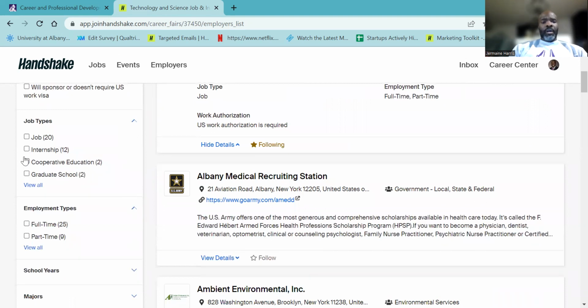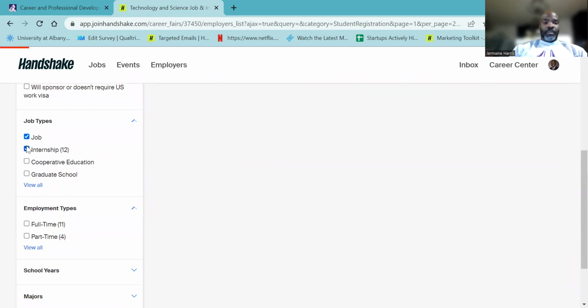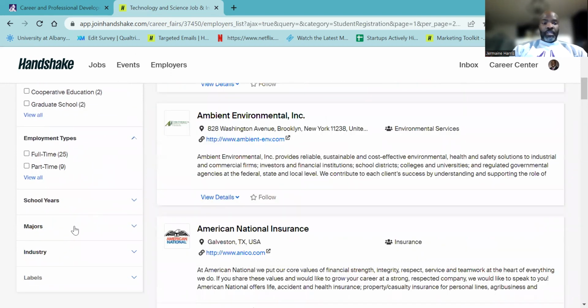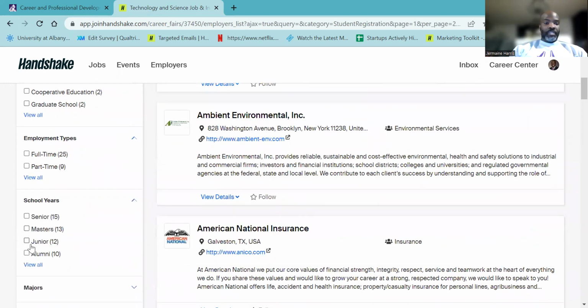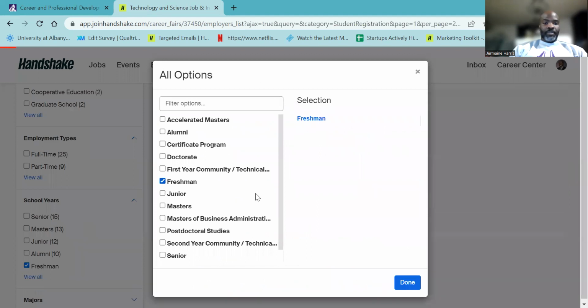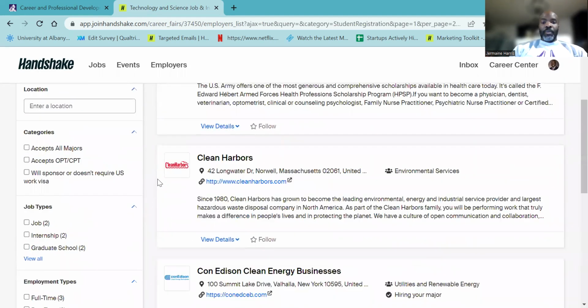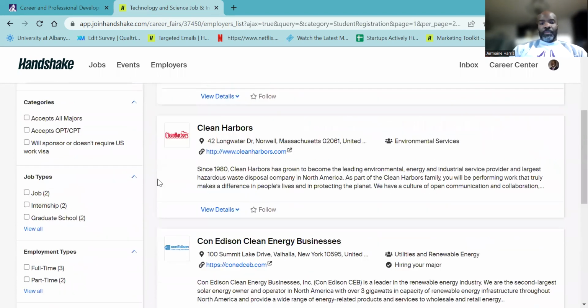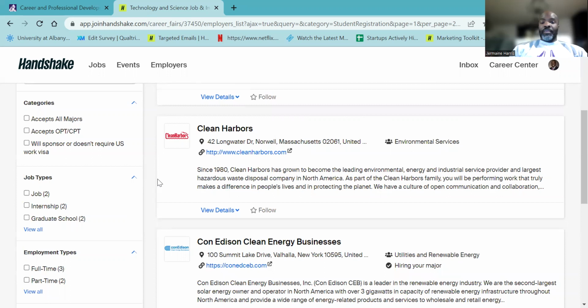Now you can also search by just the employers who are hiring for internships, or just search by the employers who are hiring for jobs. It's at your discretion. You can also search by your school year, your major, and also industry. Now, if you are a freshman who's looking for a job opportunity, then you might just want to click freshman. So that way you have an idea what tables you should go to. This is a great networking opportunity to learn about different events. Learn about different jobs and opportunities out there, as well as some events. Some of them will host events outside the career fair that might interest you. So you might want to learn about those as well, but great networking opportunity for freshmen.